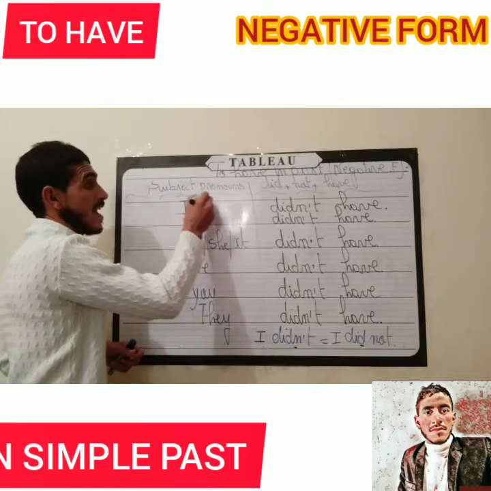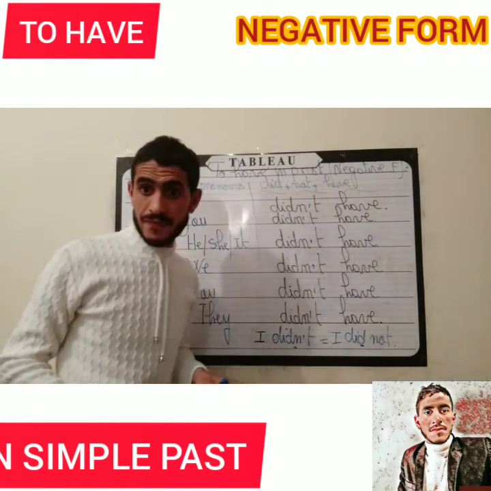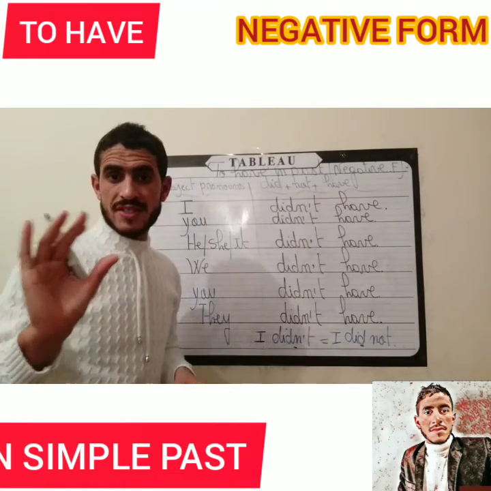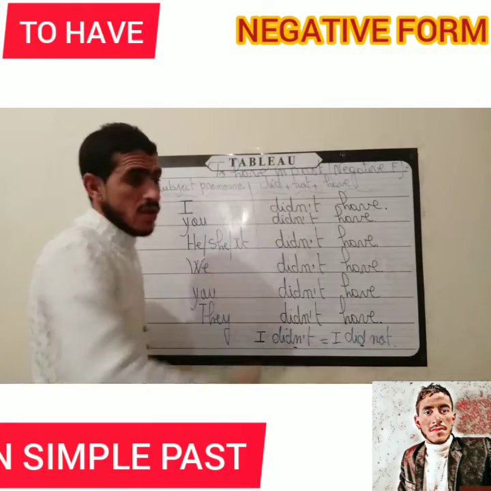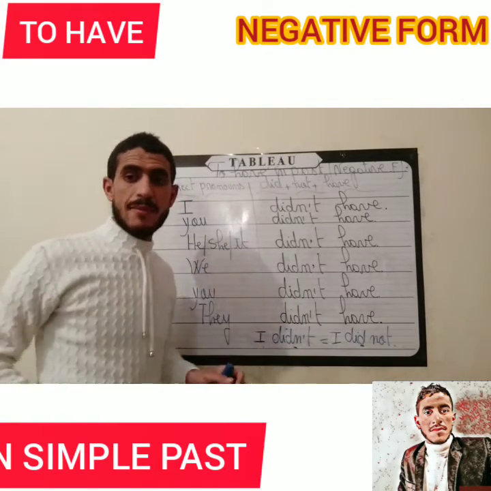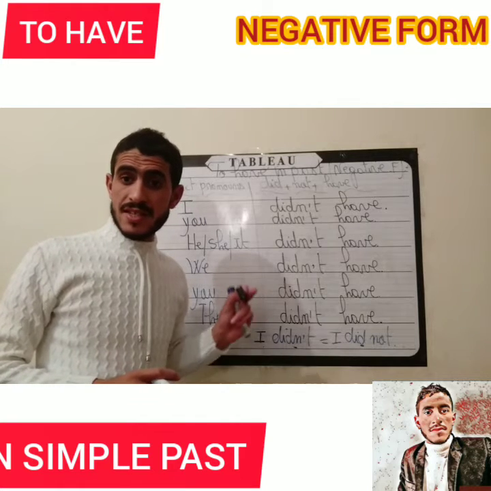So the form: subject, plus did, plus not, plus have. This is the form or the structure. To remember it, if you remember this rule, you will never forget about verb to have in simple past negative form. Is it clear?